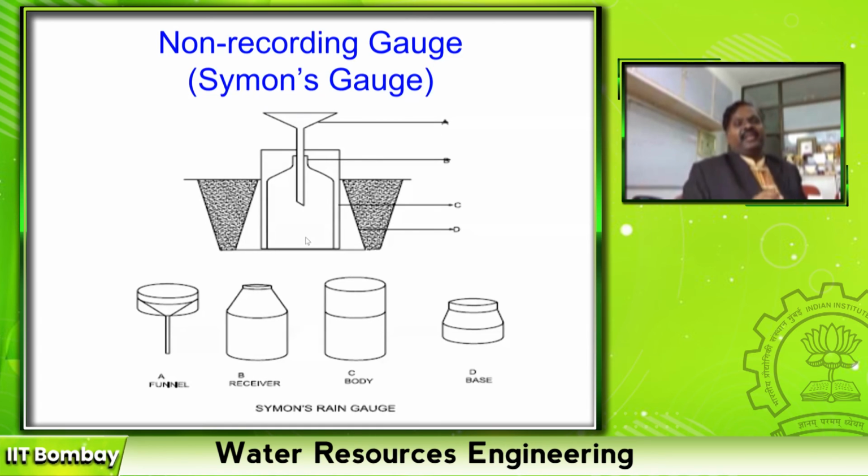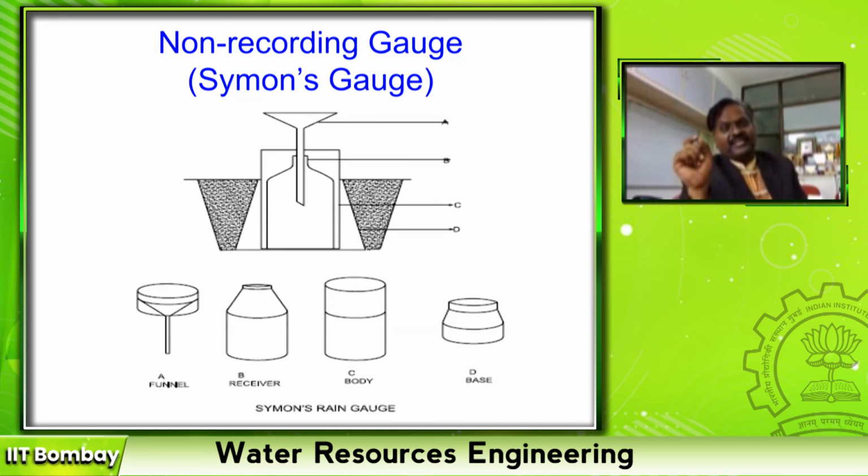And then every day exactly 8:30 in the morning, the hydrologist comes and pours this water into a calibrated jar. The graduation tells you what is the depth of rainfall. So this depth per day is that daily rainfall.